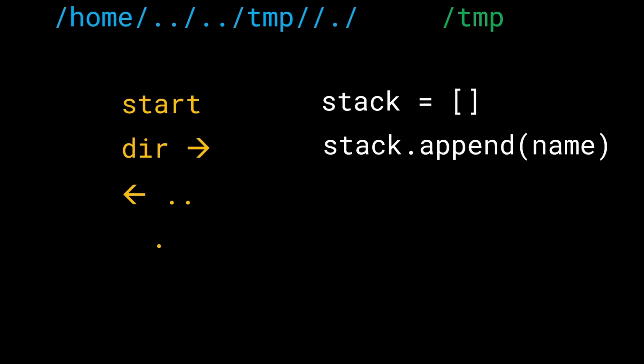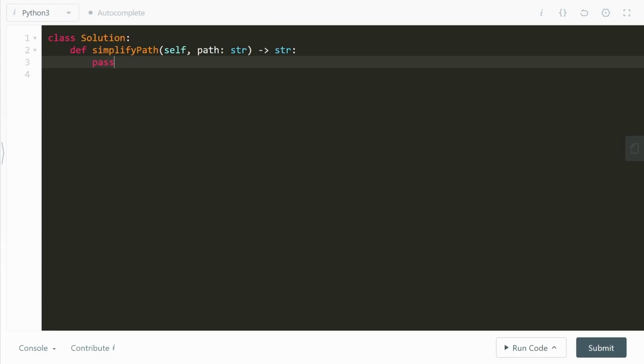And what does dot dot mean? Dot dot means that we have to pop. We have to go one directory backward. So whatever you appended, just pop it back again. And then finally, we have a dot, which means that we really do nothing, no operations. And this is really it. This is it for the logic of this problem. Let's go ahead and look at the optimized solution, and we're going to code it up from scratch.